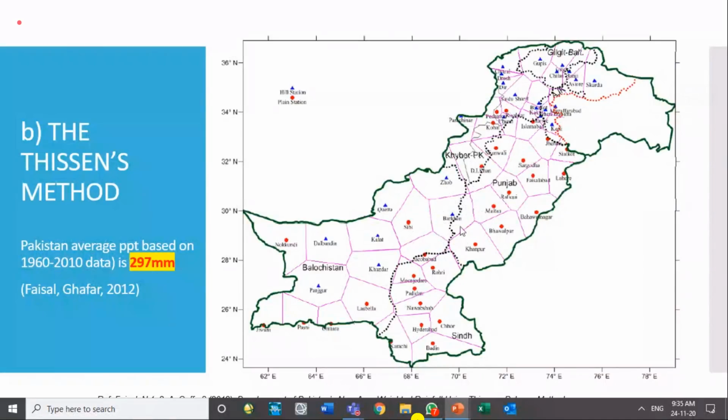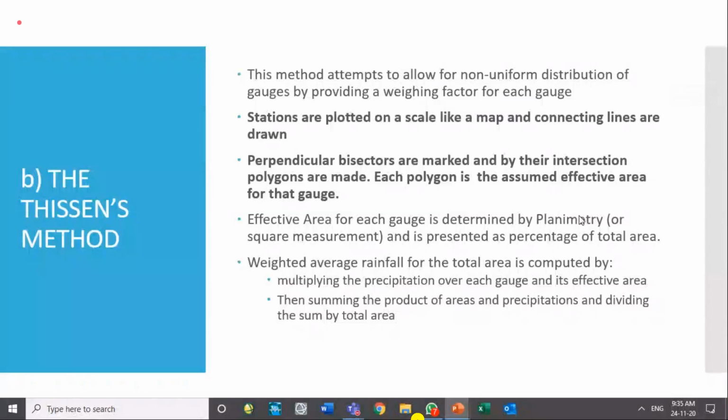Once we have the polygons drawn, the next step is measurement of the polygons. To measure the area of each polygon, an instrument called a planimeter is used, which measures the area of an irregular shape mechanically.